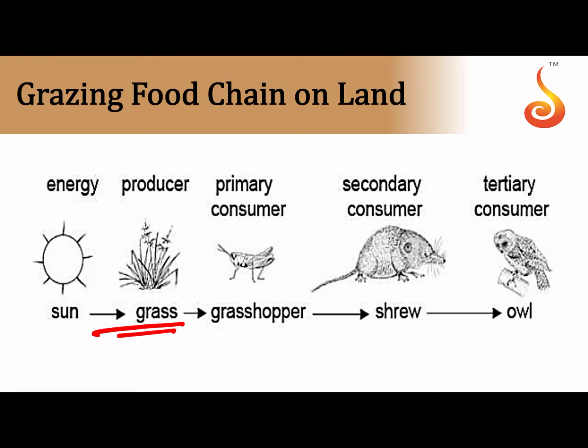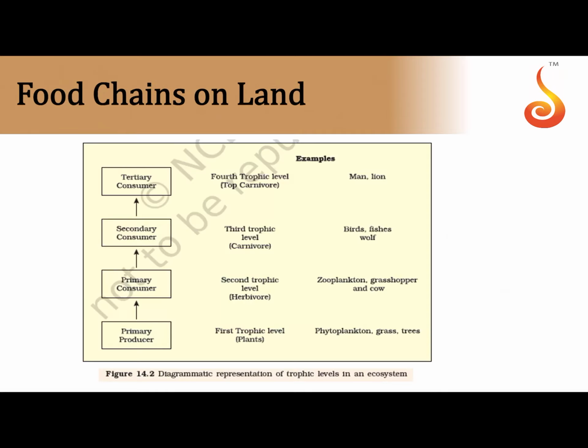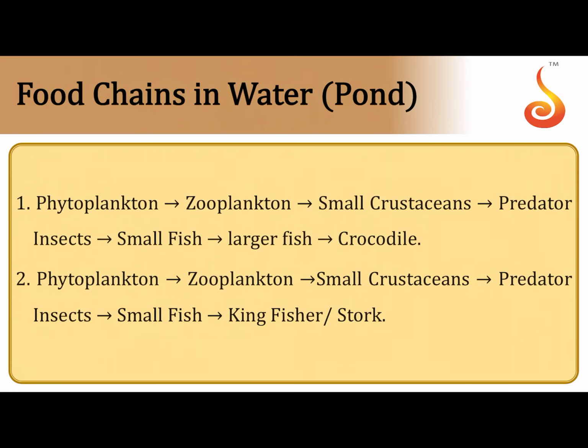Think of energy being provided by the sun, and then you have producers. Grass is eaten by the grasshopper, the grasshopper is eaten by the shrew, and the owl eats the shrew. So this is a very simplified form of the grazing food chain for you. We had already discussed the different trophic levels in the food chain. We have the base of the food chain, the primary producers, and the primary consumers feed on the primary producers, secondary consumers feed on the primary consumers, and the top carnivores or tertiary consumers feed on the secondary consumers. Please go through some of the simple examples. You will get an idea of how a grazing food chain is organized.